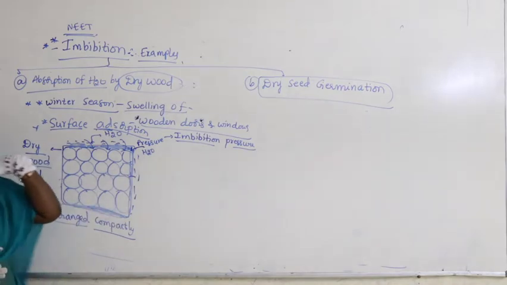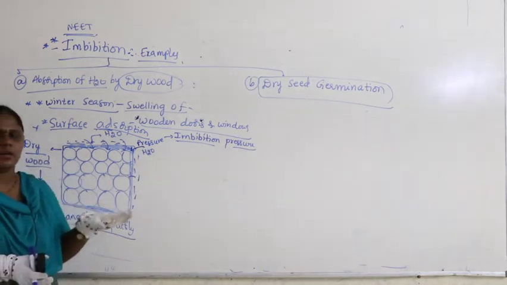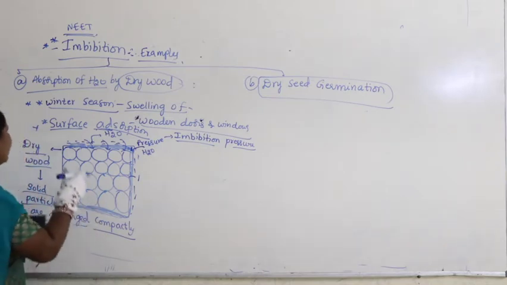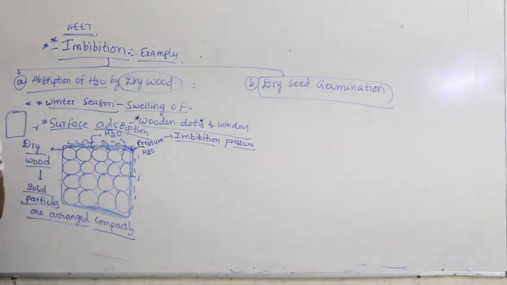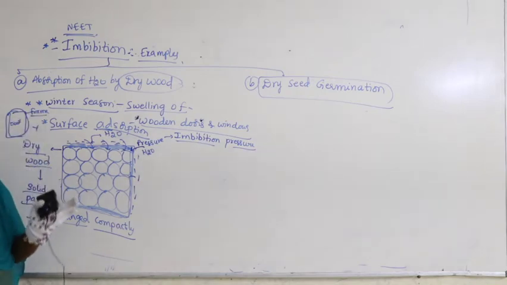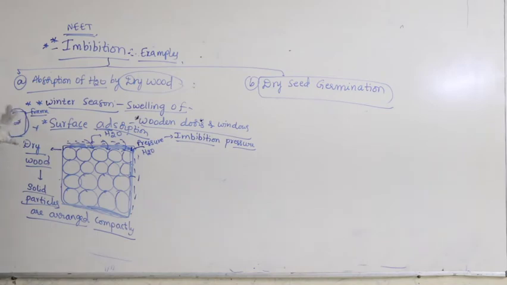If you take wooden doors or windows, the frame will be like this, but the door will get some swelling like this. This is a door, this is a frame. When the door gets some swelling due to surface adsorption, the door will not fit into the frame.